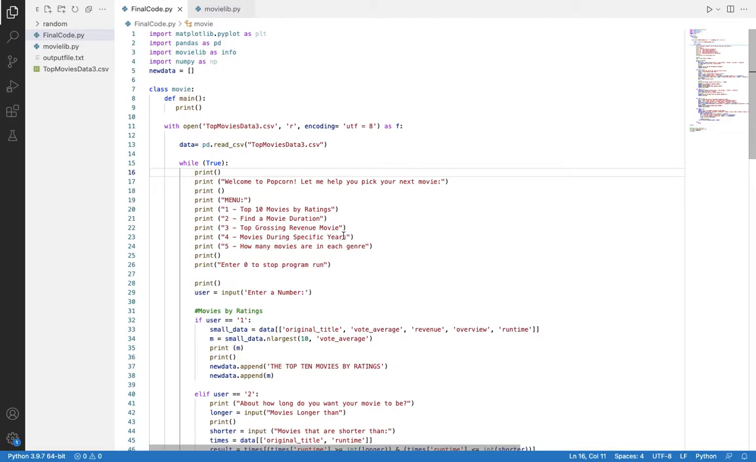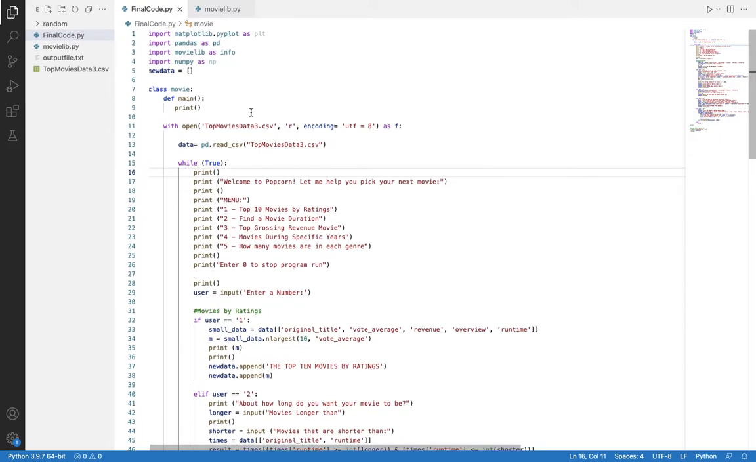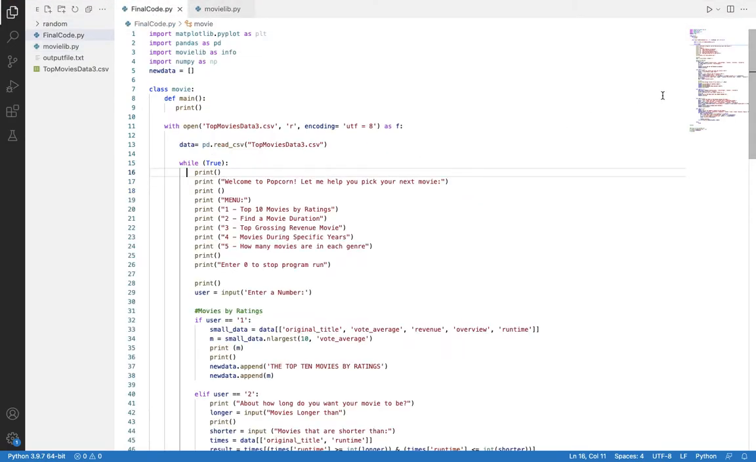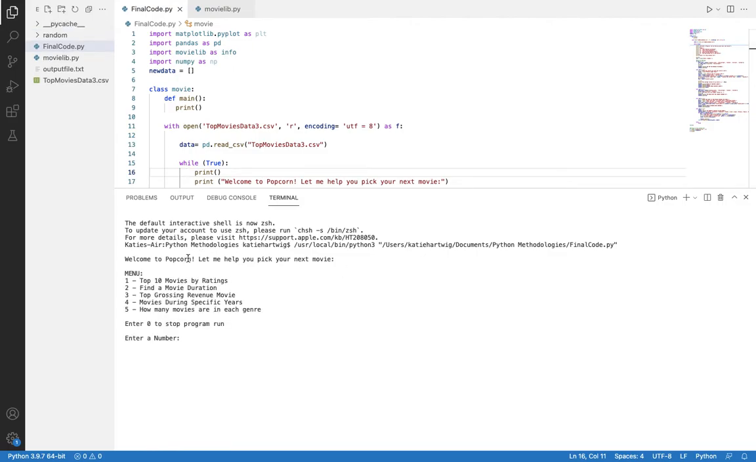Here's my code. There is a menu which has multiple options which we'll go through, and then I have a library which is a smaller snippet of code which creates a chart for one of the items on the menu. So to run my code, we are welcomed to the Popcorn application, and they're going to help us pick our next movie. So just to go over my entire code, we're going to go through each of the numbers on the menu so that we can see what the entire application does.